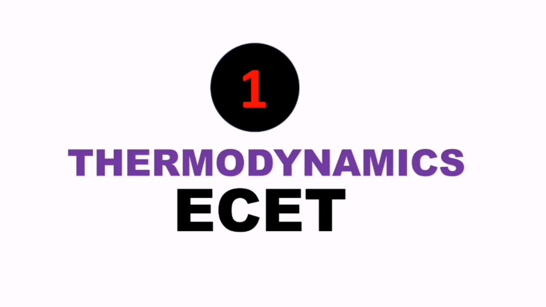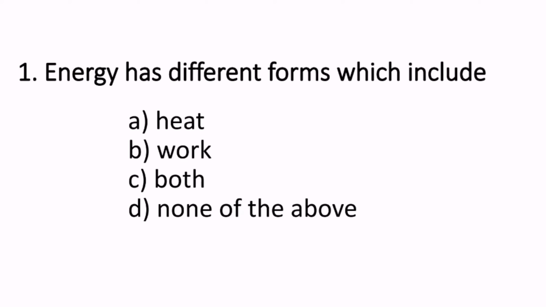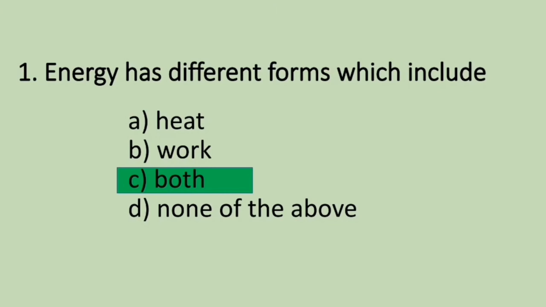In this module, I would like to give you some important questions on thermodynamics for the ESET examination of Telangana and Andhra Pradesh states. Let's get started. The first question reads, energy has different forms which includes. Four options are given: heat, work, both of them, and none of the above. So what are the different forms of energy from these given options? The correct answer is both heat and work are the forms of energy.